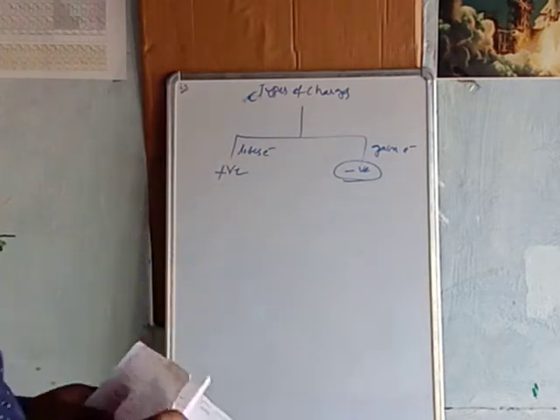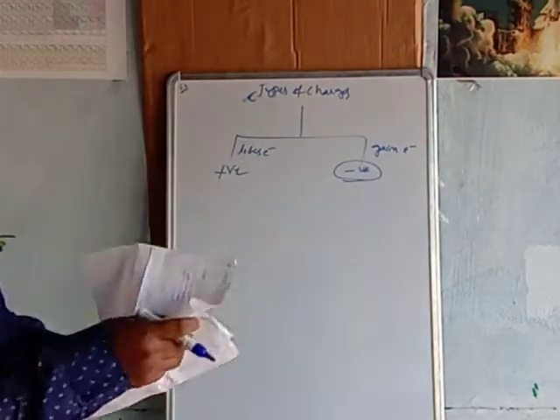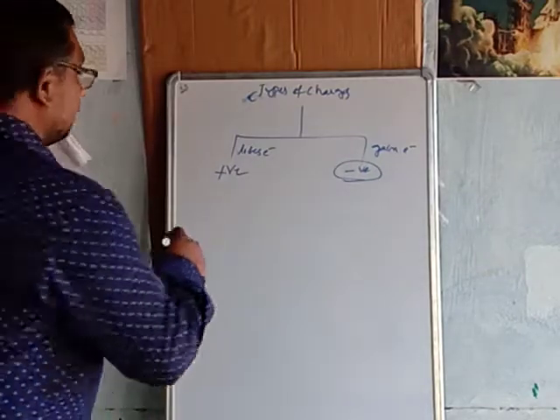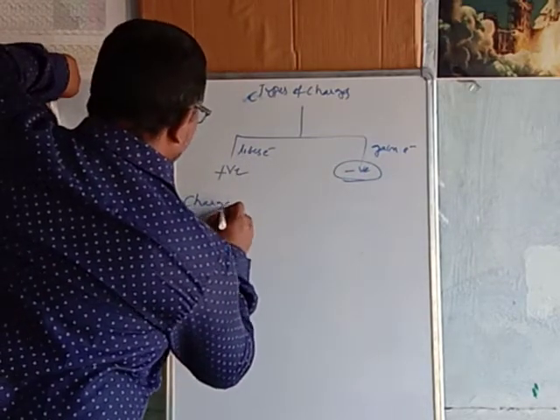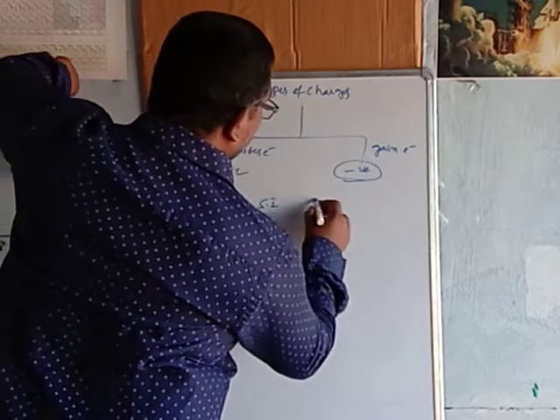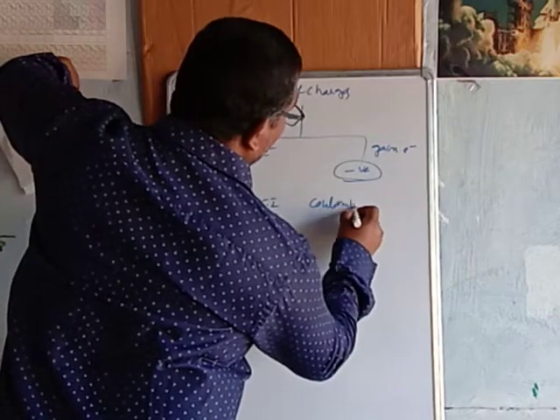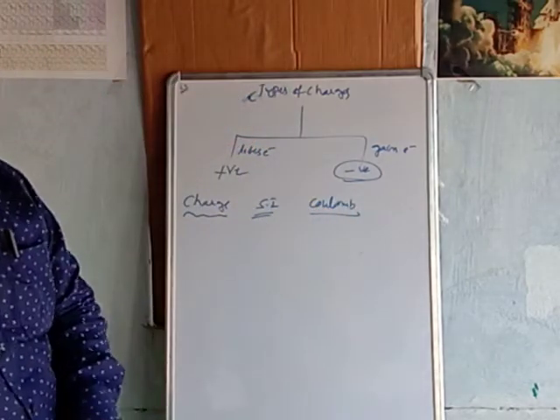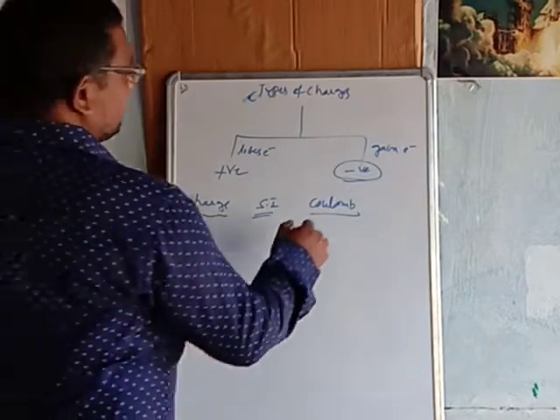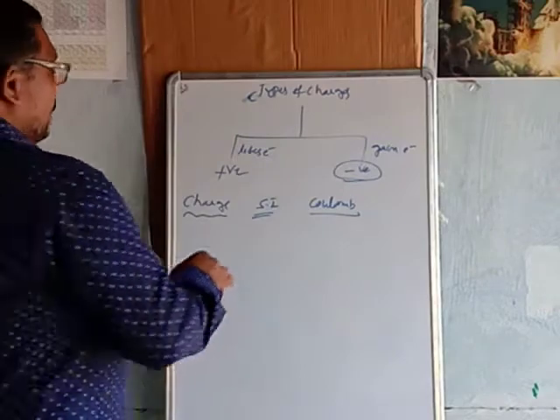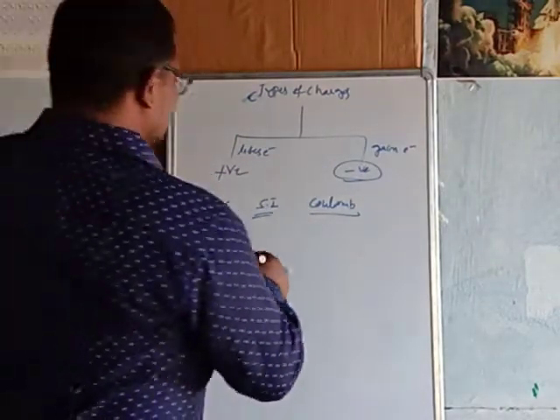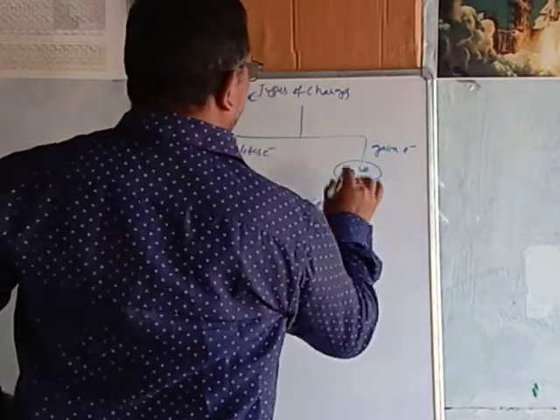Now we discuss the units of charge. What are the units of charge? The unit of electric charge in the SI system is the coulomb. Coulomb is the name of a scientist who proposed one theory also. That's why, in honor of the scientist Charles Coulomb, the unit of charge is named the coulomb. So the SI unit of charge is the coulomb.